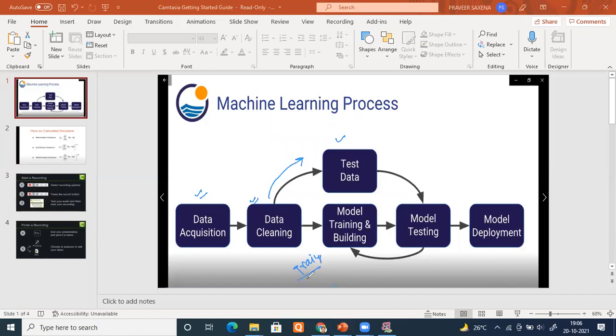Based on that training data, I will train and build my machine learning model. Once that is done, I will try to test it, but I will not test it on my training data. Of course, this model has been built on the training data only.